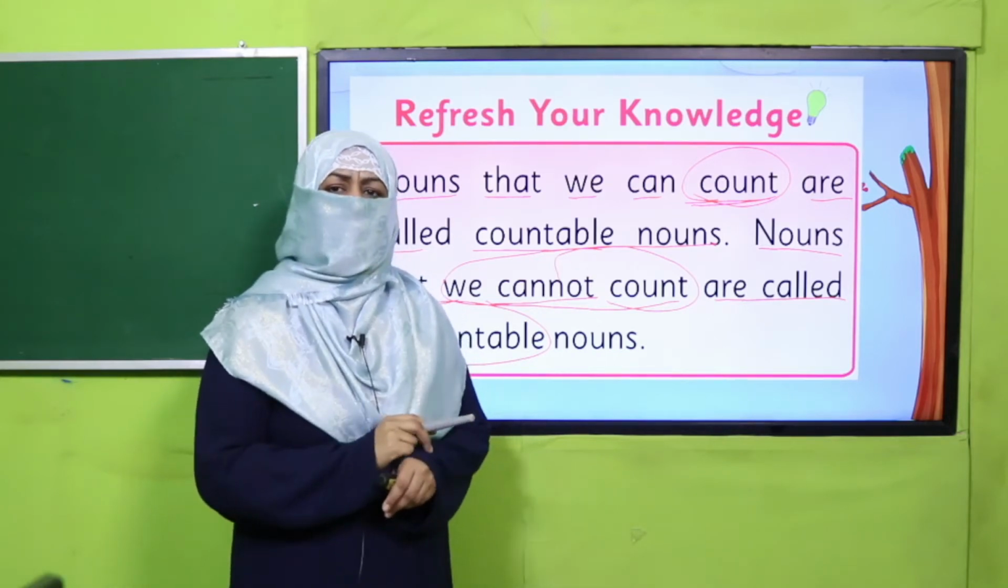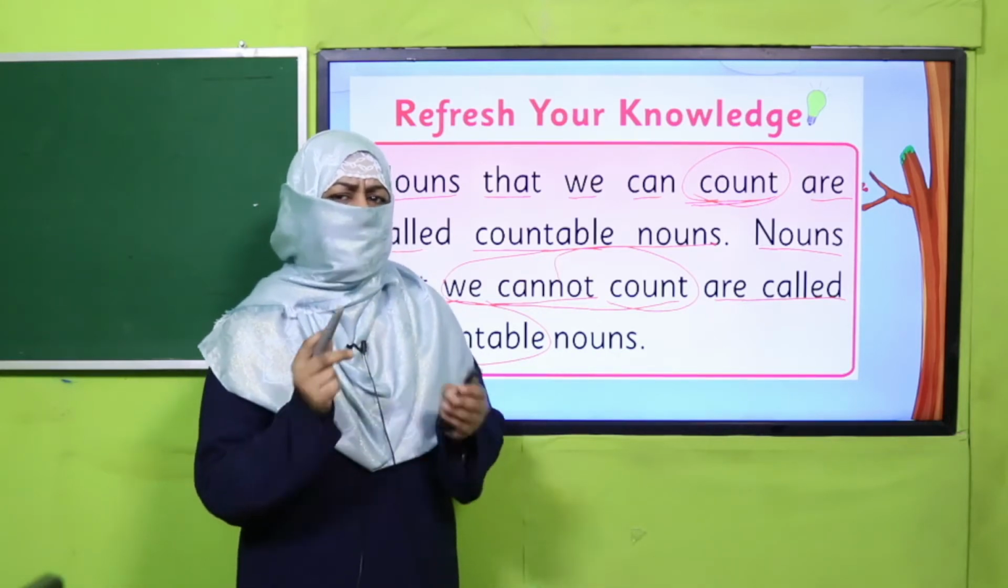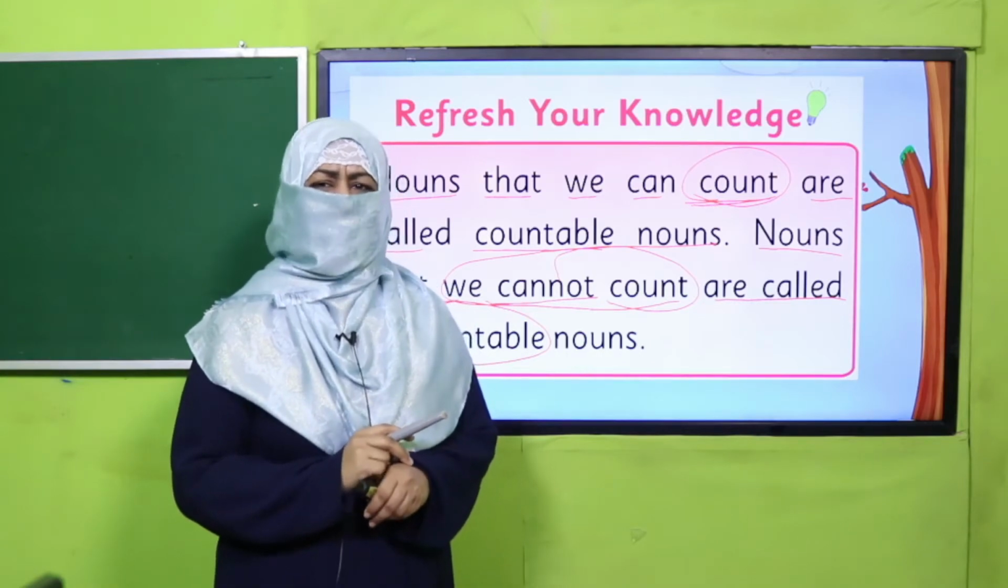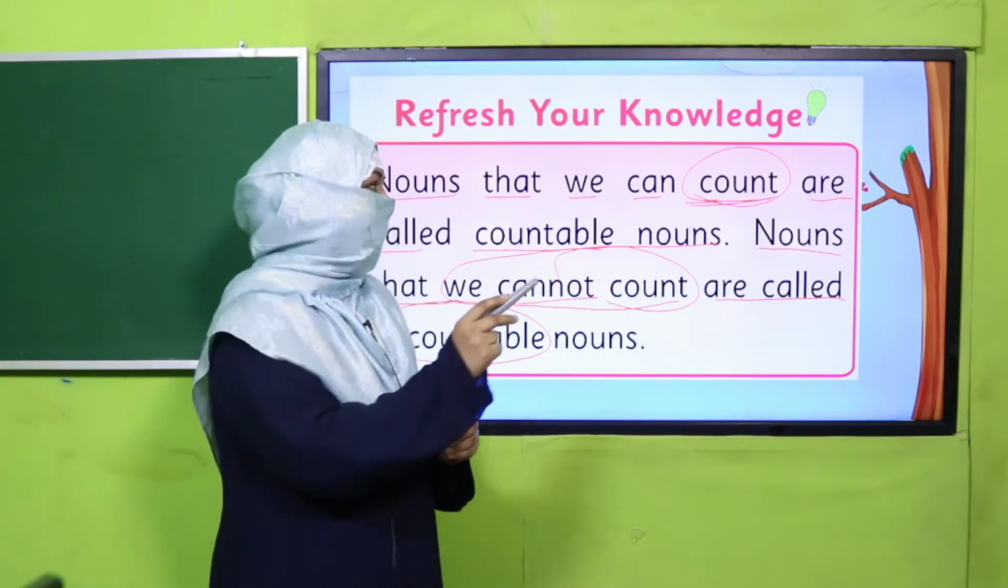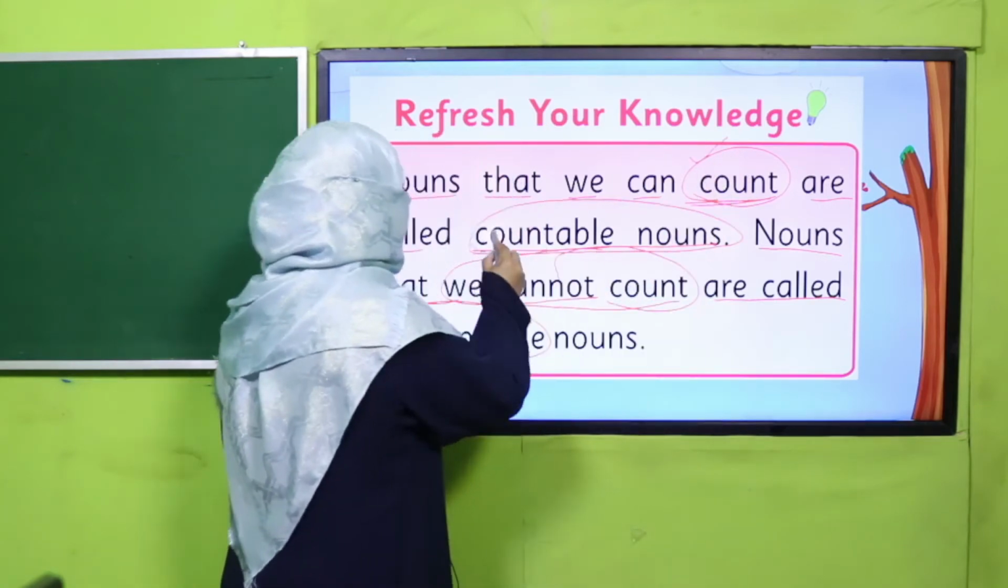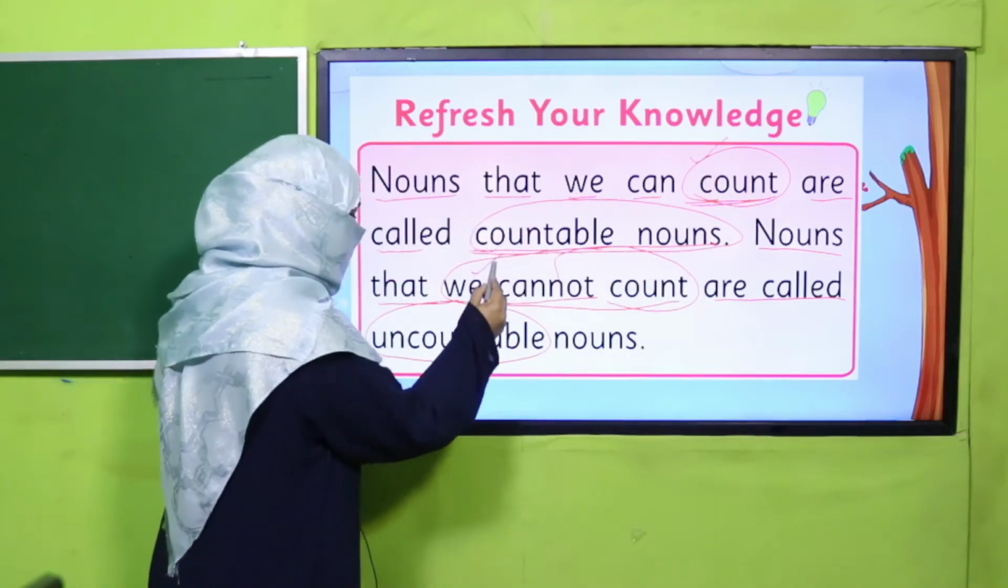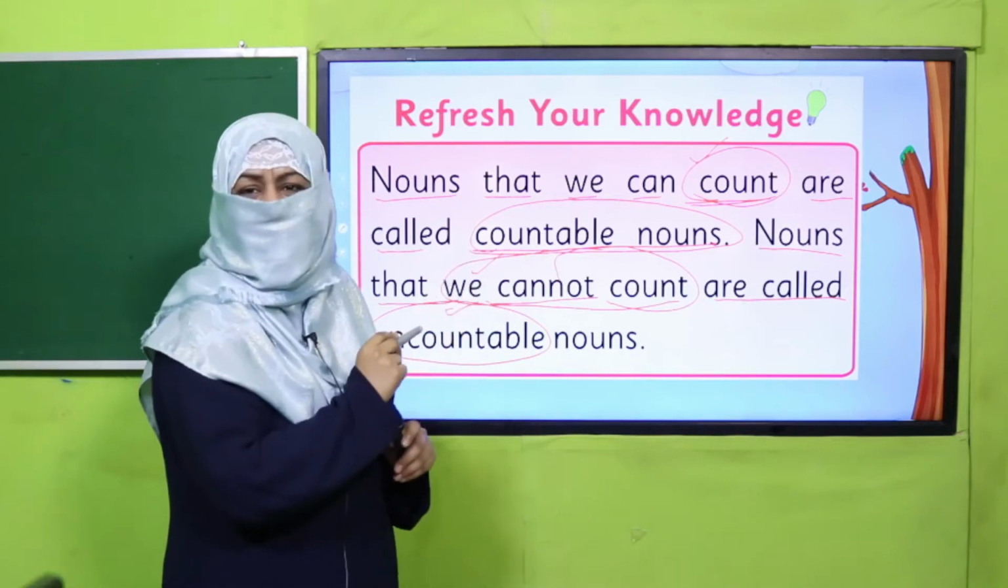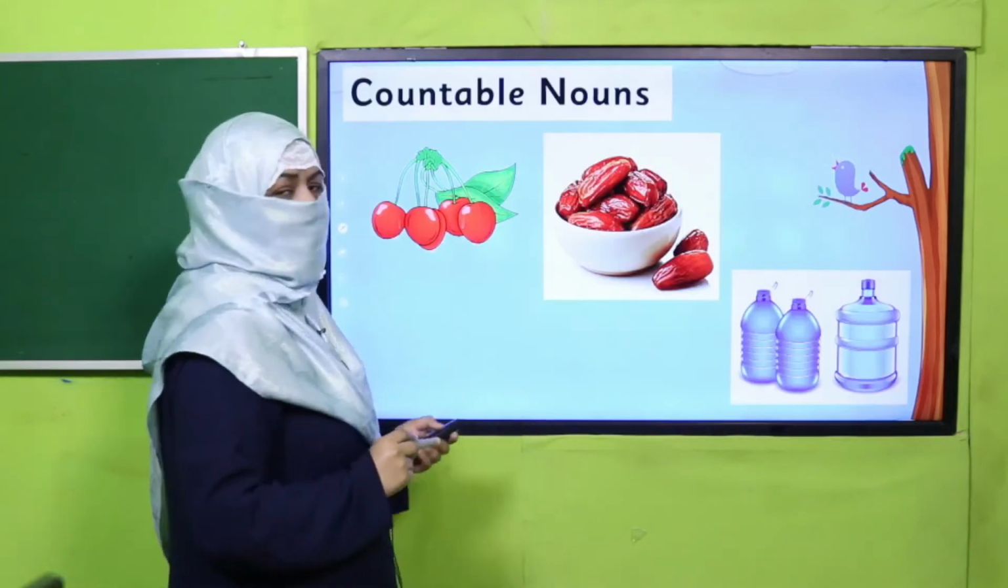But if I ask you how much light is there in your classroom, can you count? No. So one thing which we can count, that is countable noun, and one thing which we cannot count is uncountable noun. Right? So here are a few more examples.